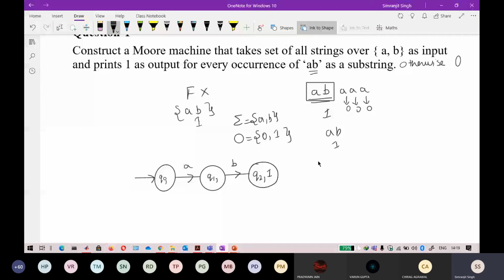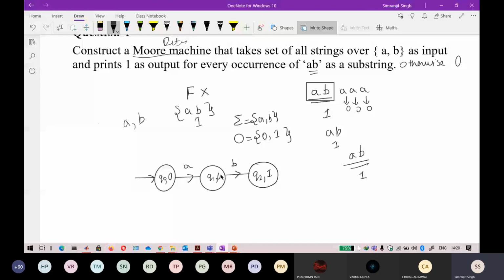This is a rough skeleton, and the procedure is the same. Because a Moore machine is also deterministic, to complete this machine I have to check the transitions of A and B on q0 and q1. On getting input AB, I will output 1. Here I can put 0.